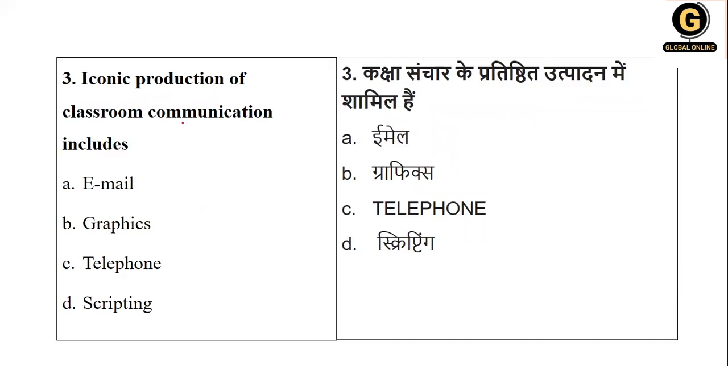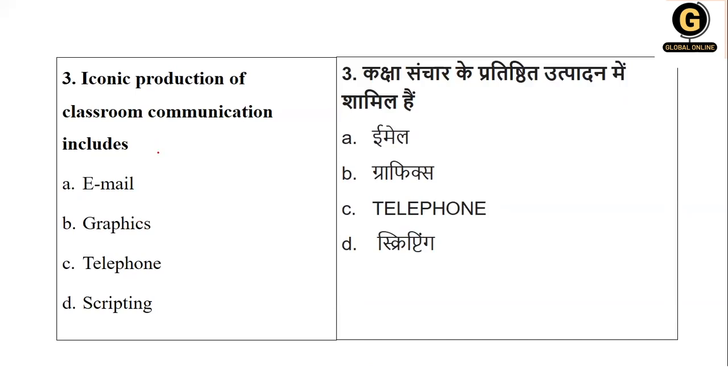Iconic production of classroom communication includes. Now, when we say iconic, it is influential. So when we are talking about influential communication in the classroom, will it be affected by email, graphics, telephone, or scripting? Obviously, how do you make it very influential in the classroom? That can happen only with the help of graphics.